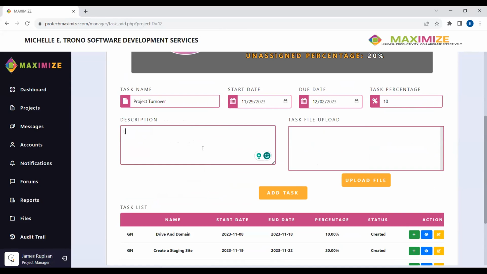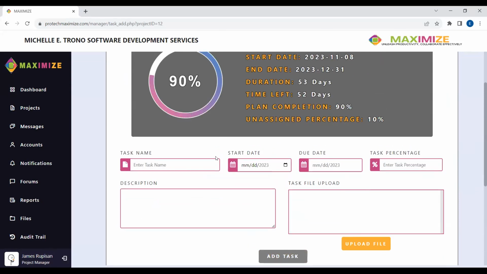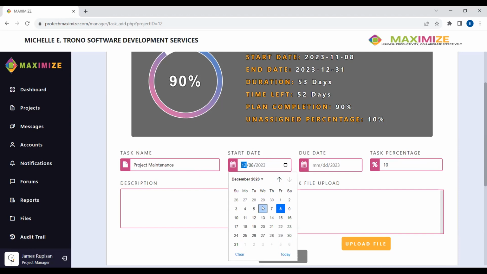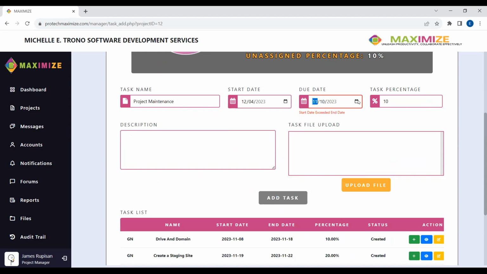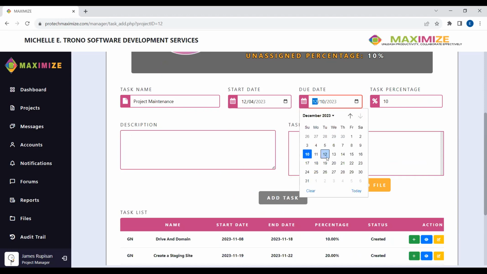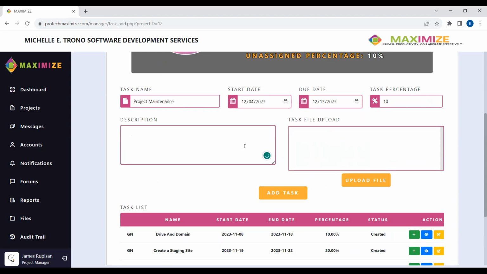Add a description. Of course, if we have general tasks, we also have to add subtasks for each general task. The work can be divided into many subtasks as long as the percentage of each subtask will not surpass the percentage of the general task.